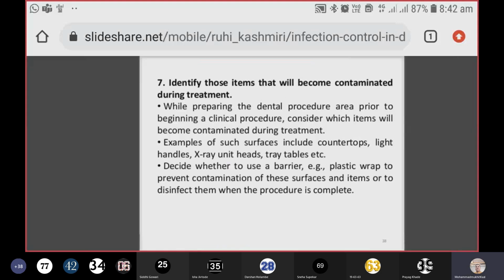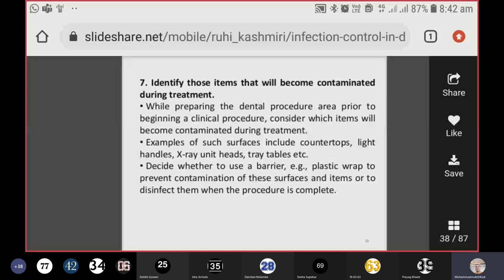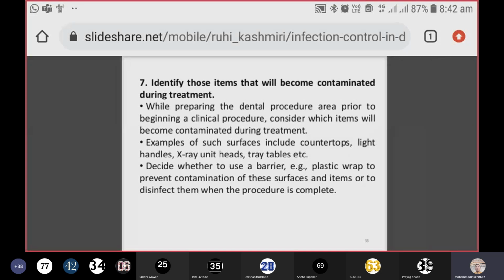Then identify those items that will become contaminated during treatment. This is very important. You have to identify those items which will become potentially contaminated during treatment. While preparing the dental procedure area prior to the beginning of the clinical procedure, consider which items will become contaminated during treatment. You have to consider which item is going to get contaminated during the treatment.